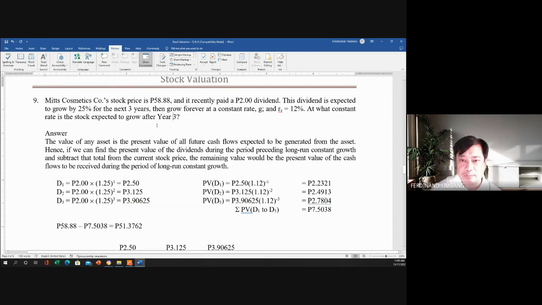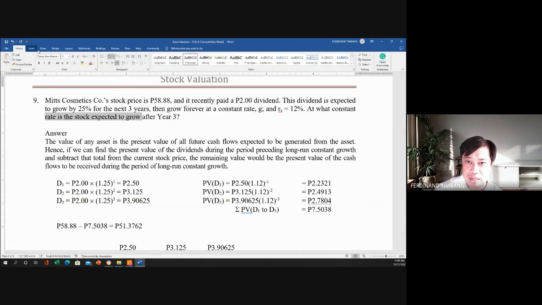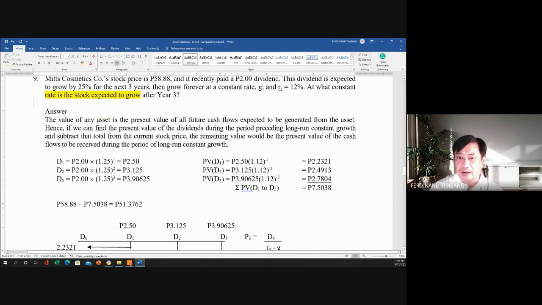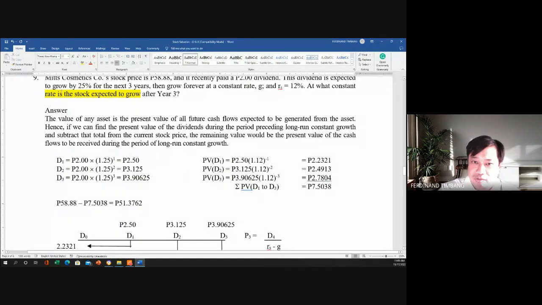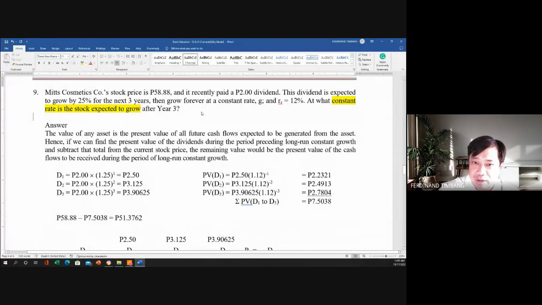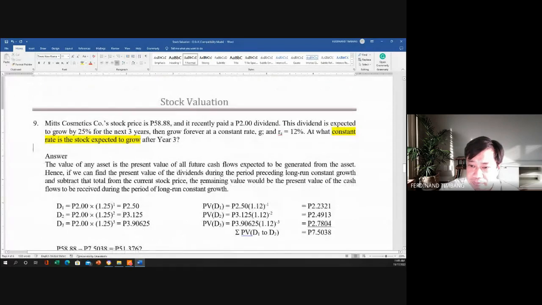So for this problem, the missing is the rate for the growth. That is the missing one. But this one is the constant growth rate, by the way. But we were given the dividend rate of 25%. So this 25% is actually a variable growth.